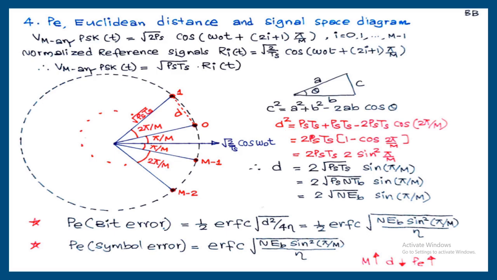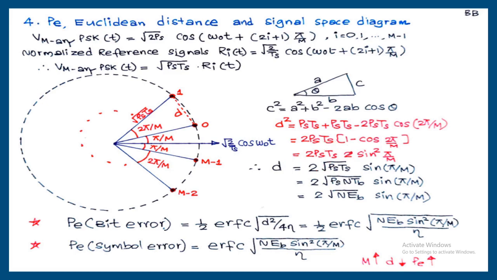So from this, take 2PsTs outside, because addition of these two will be 2PsTs, and here also 2PsTs. So 2PsTs into (1 minus cos 2π/M), and 1 minus cos 2θ can be written as 2 sin square θ. So 2PsTs into 2 sin square π/M. From that, d can be written as square root of this.